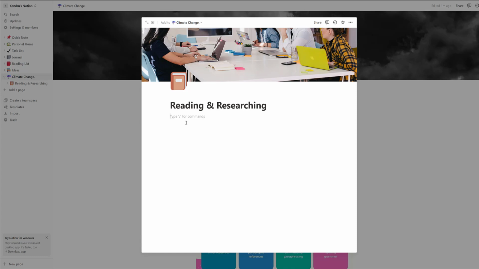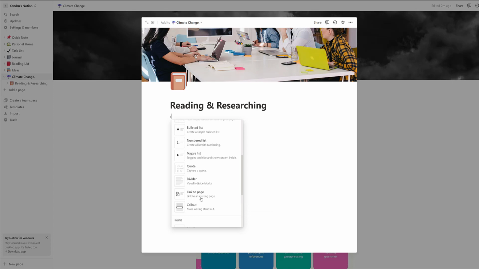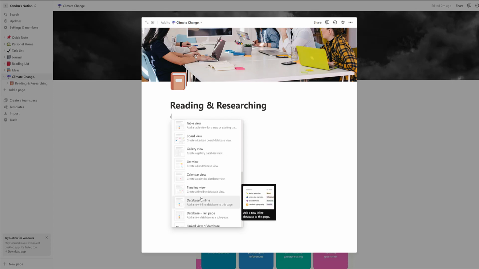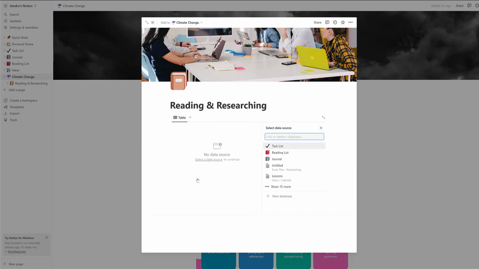Now remember, / I've got loads of options. Again, I could do a to-do list, but not really what I want for referencing. There's so much involved in it. I could do a text, but if I scroll down, I might want to work better with, how about creating a simple database? This does the hard work for you, by the way. I'll show you in a minute. And you can change your database into different views. What's better for you? So I'm going to click Table View to start off with.